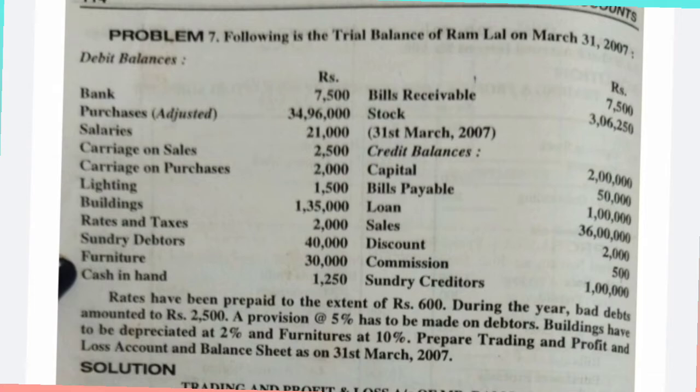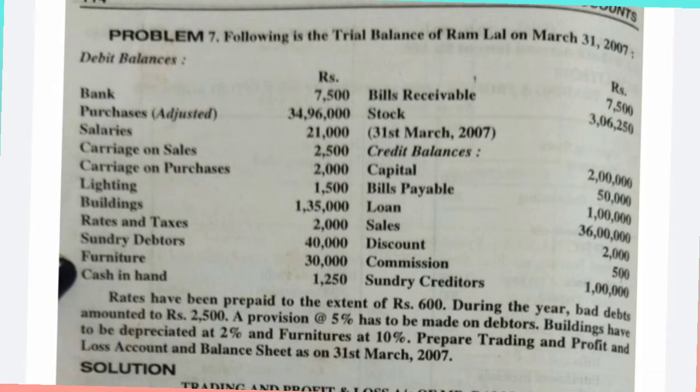Salaries expenditure, so P&L account. Carriage on sales, so what do you mean by sales? Stock is going out, so carriage on sales is nothing but carriage outwards. Generally carriage outwards is an expenditure on the sales, and it will come under the P&L account. It is like advertisement expenses, to make the sales we incur carriage expenses. So carriage outwards will always come under the P&L account debit side.